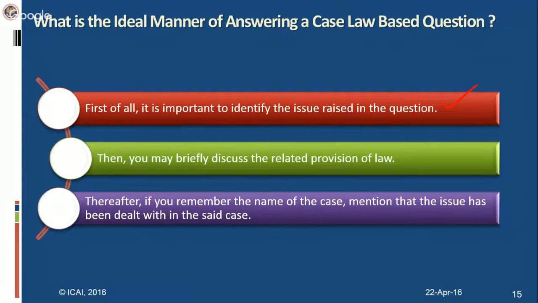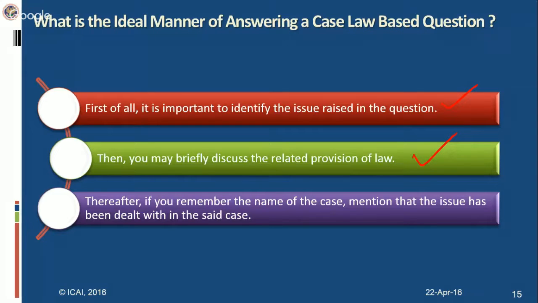Bring out that issue at the beginning of your answer. Then you may discuss the related provision of law. In this case, what is the related provision of law? The related provision is Section 22. Section 22 states that income from all property, except the property which the owner occupies for the purposes of his own business or profession, will be chargeable to tax under the head income from house property. So bring out that Section 22.